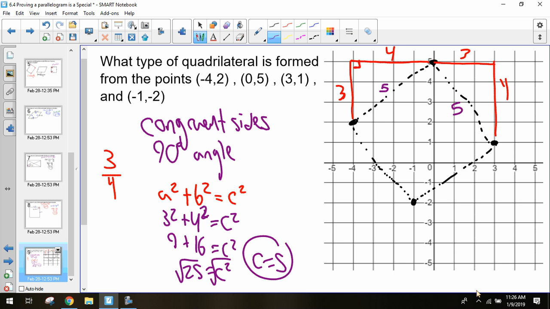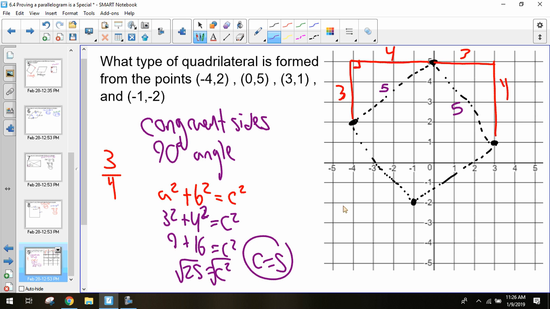So at the very beginning of the year, it would have been in September, I think, we talked about the distance formula, where you take the difference between the two points and square that, then take the difference between the x's, square that, add them together, and take the whole square root. That was derived from the Pythagorean theorem, it was the same thing. So from the distance formula, that would also work.